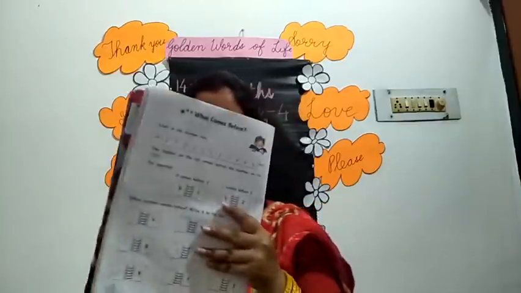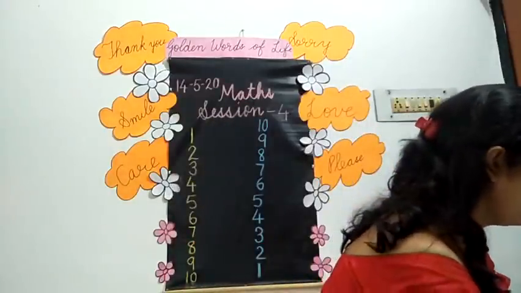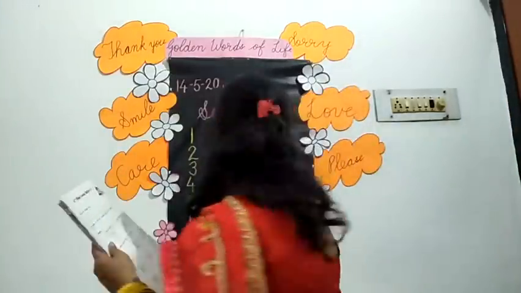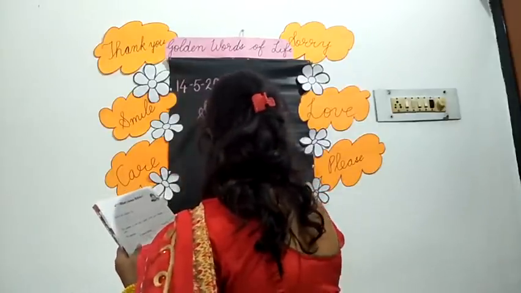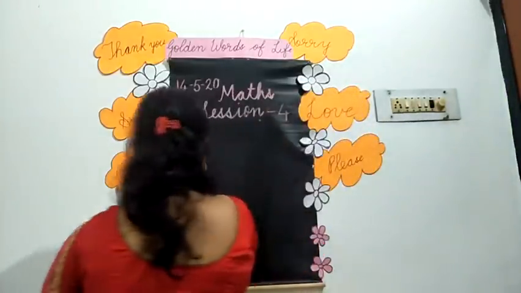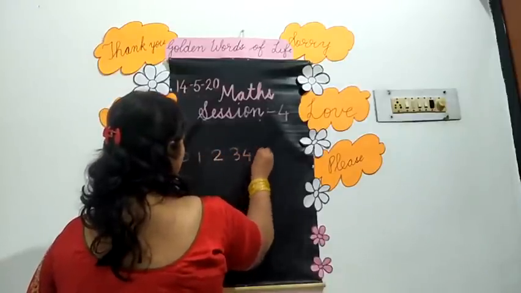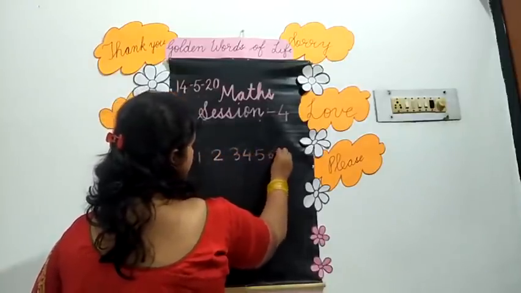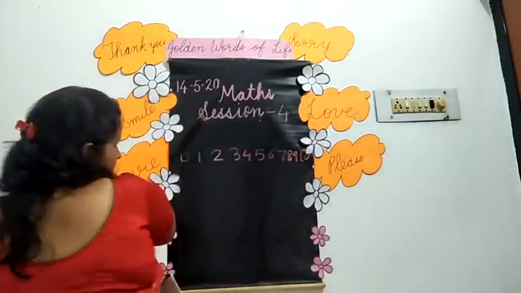Okay? Shall we start? See, in your book, look at the number line. It is written like this: 0, 1, 2, 3, 4, 5, 6, 7, 8, 9, 10. Like this it is written in your book.